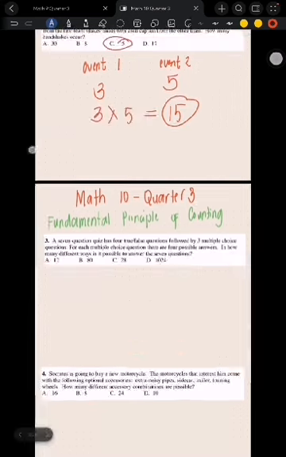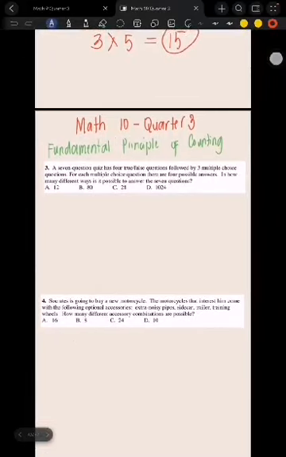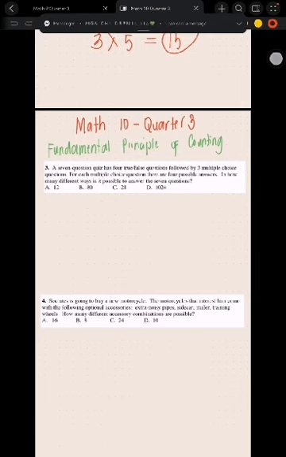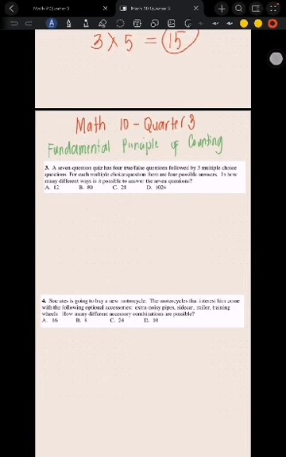Now let's proceed to the third question. A 7-question quiz has 4 true or false questions, followed by 3 multiple choice questions. For each multiple choice question, there are 4 possible answers. In how many different ways is it possible to answer the 7 questions? A 12, B 80, C 28, or D 1024?